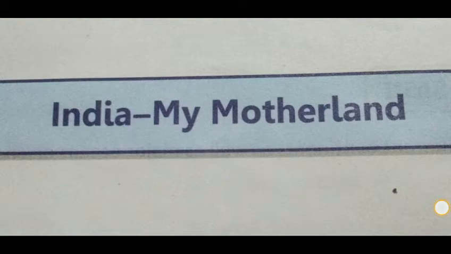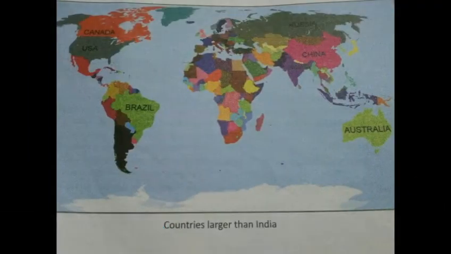India is a vast country with an area of 3.2 million square kilometers, among the largest countries of the world like Russia, Canada, China, USA, Brazil and Australia. After these, India ranks 7th. India, Pakistan, Bangladesh, Nepal and Bhutan together form a distinct geographical unit popularly known as the Indian subcontinent.